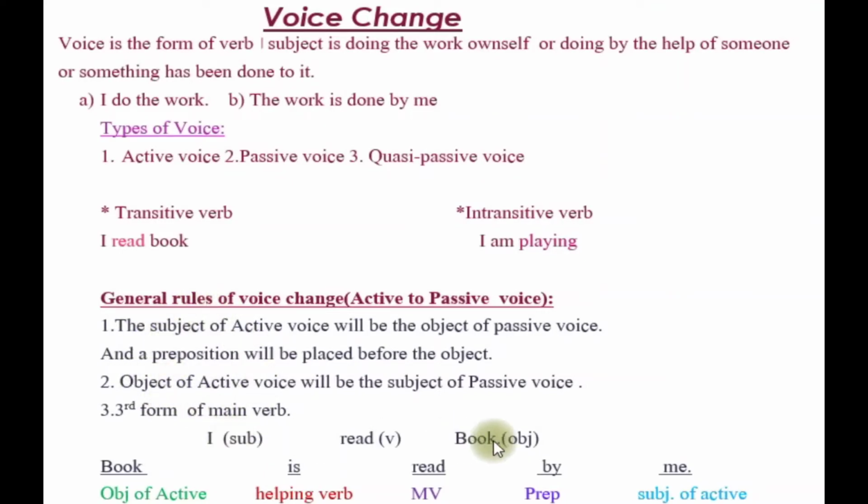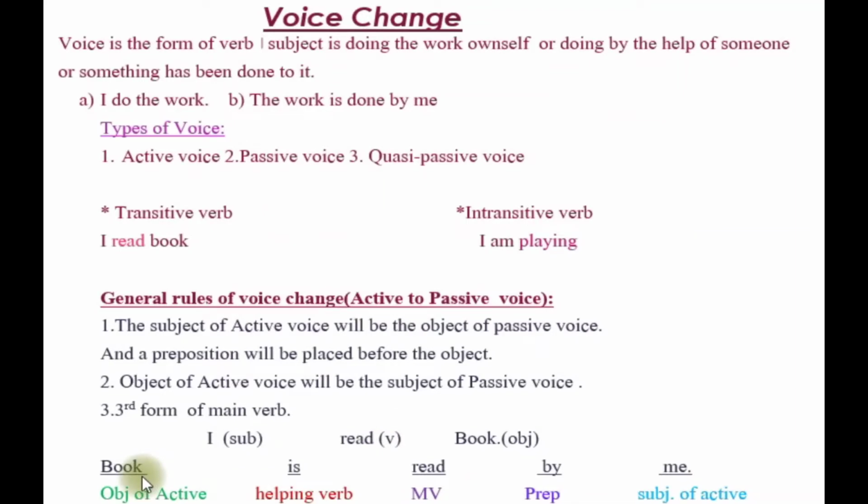Here it is active voice, I read book; the subject is doing the work himself. So from this point of view we can say that it is active voice. And just look, the object book will be the subject of passive voice. Then this is present indefinite tense. So according to tense you will learn later how tense does the work in a sentence during voice change.